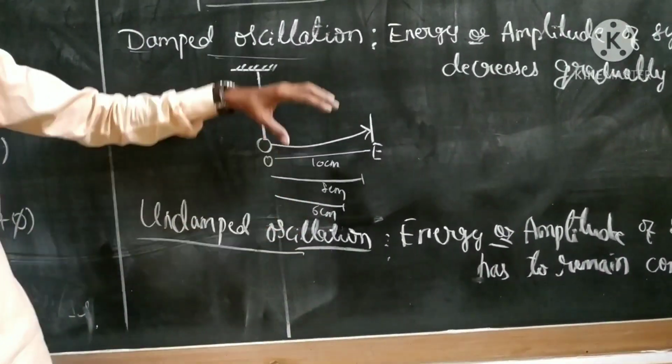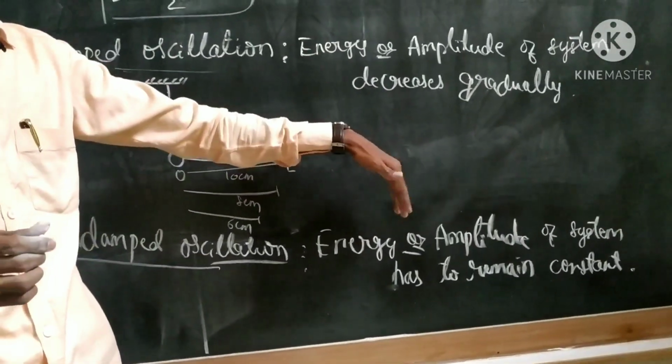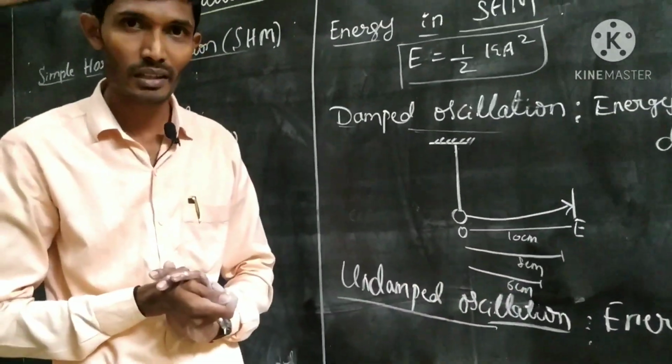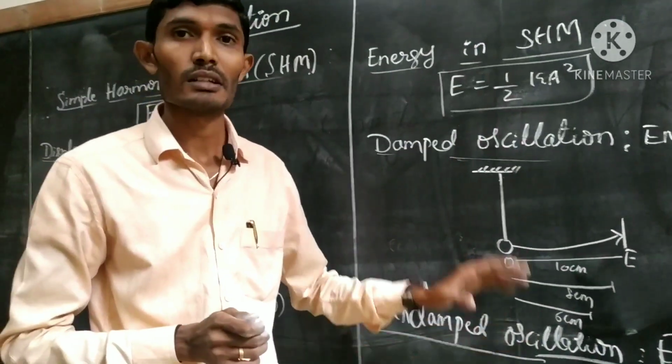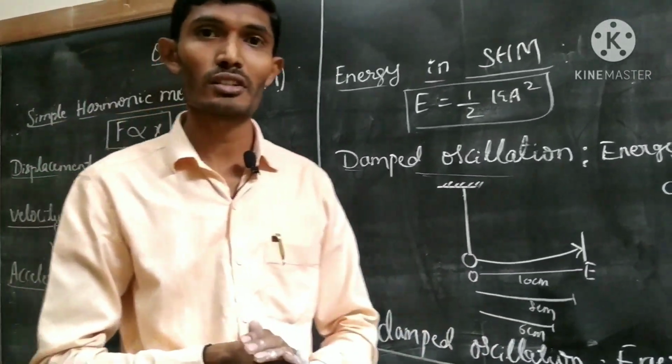And every time the energy and amplitude remain constant. Okay? Such an oscillation we call undamped oscillation. Clear? So these are all the keywords and concepts we are going to cover in this oscillation topic.